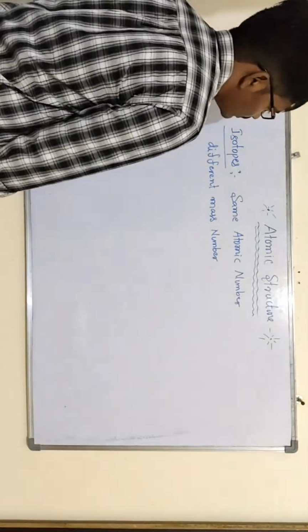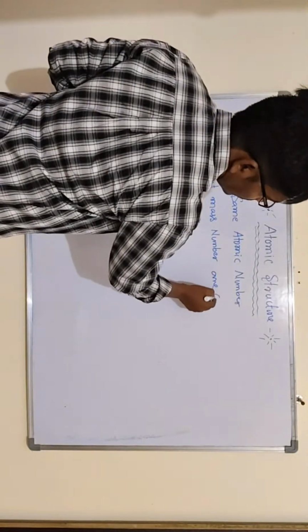Same atomic number, different mass number, are called isotopes.